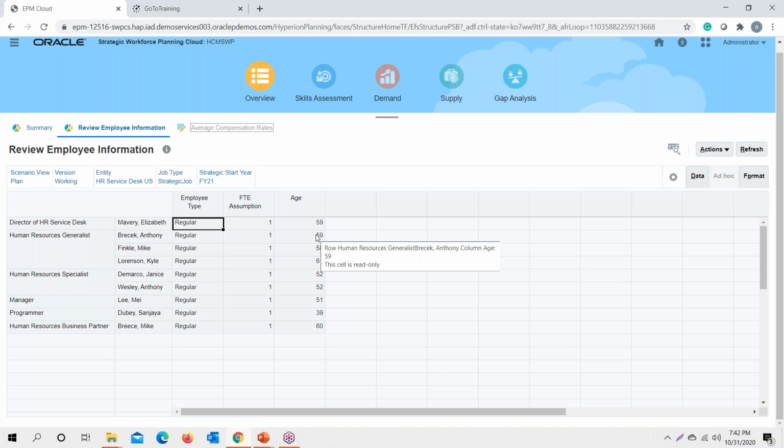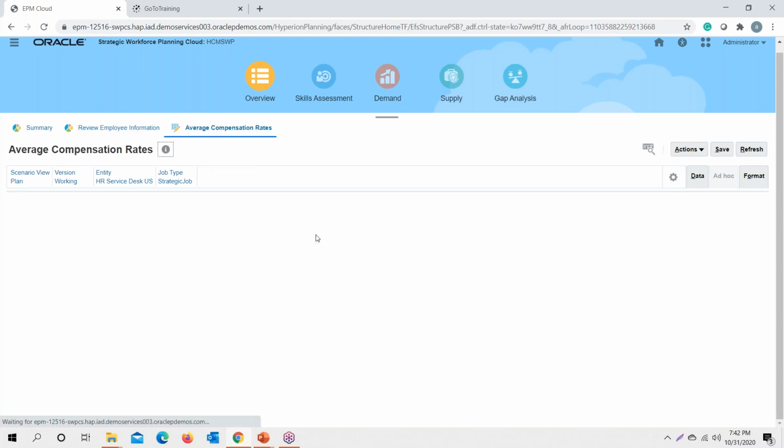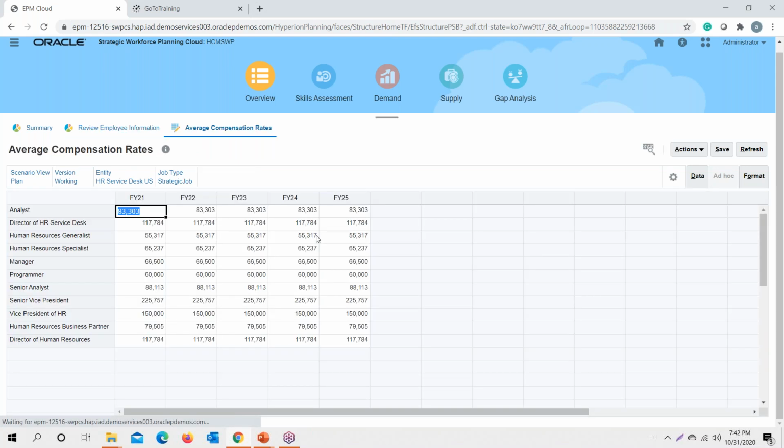Apart from that, we have a card wherein we could define the average compensation rate, which could be utilized for calculating the total expense that an organization could bear when they are doing certain kinds of strategic planning with regard to demand or supply.